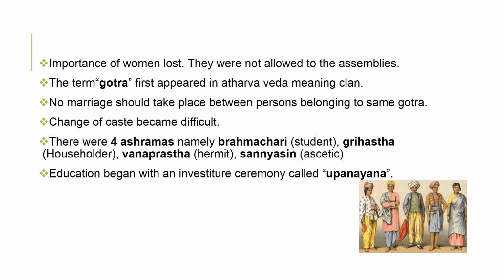There were four ashramas, or the four stages of life, namely Brahmachari, a student; Grihastha, a householder; Vanaprastha, a hermit; and Sannyasi, an ascetic, who completely renounced worldly life. Only the first three are mentioned in the later Vedic texts. The fourth stage had not been well established in the later Vedic times, though ascetic life was not unknown. Education began with an investiture ceremony called Upanayana. In this ceremony with the sacred thread, a man became a Brahmachari and led a life as a student.